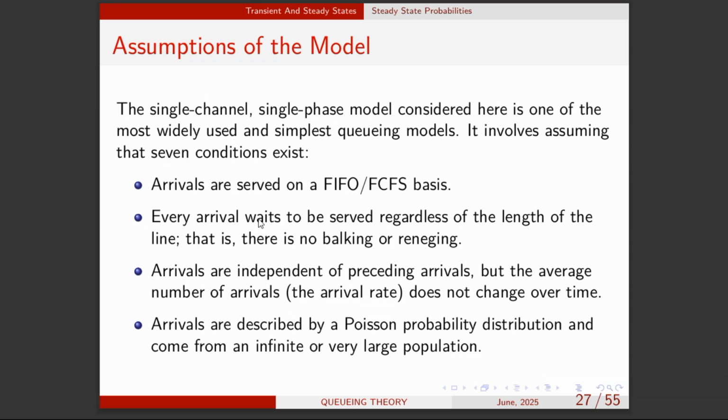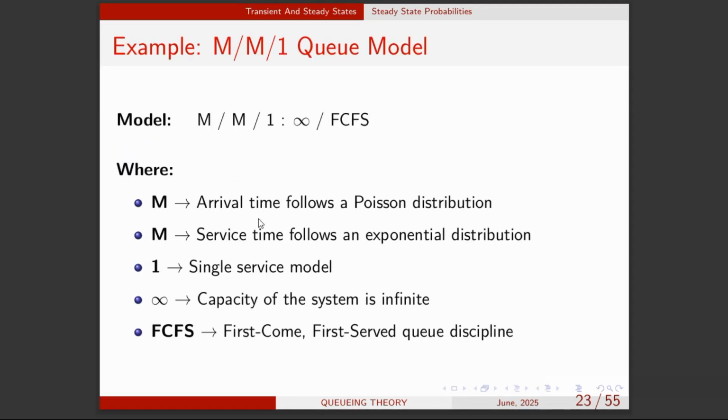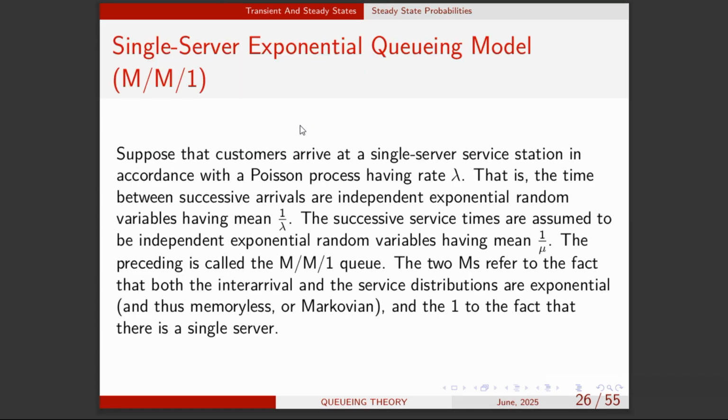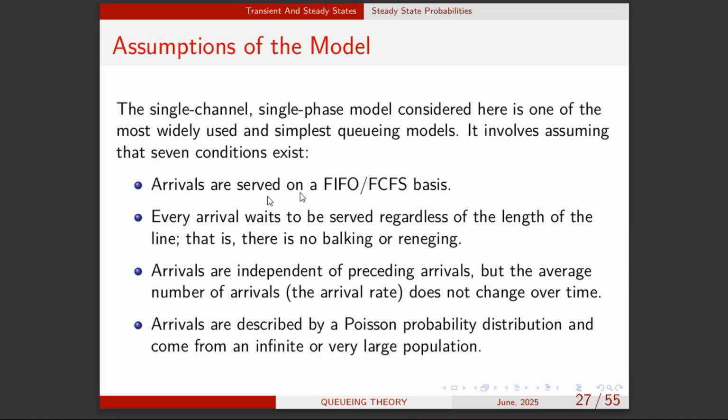Even when you look at this model, you can tell most of the assumptions from here. You realize that the arrival follows Poisson distribution. That's an assumption. The service time follows exponential, there's only one server. There's infinite capacity of the system. So these are all assumptions you can mention, so don't be confused. And you can also see that arrivals are served on a first in first out basis, or first come first served basis, right? So every customer waits to be served regardless of the length of the queue.